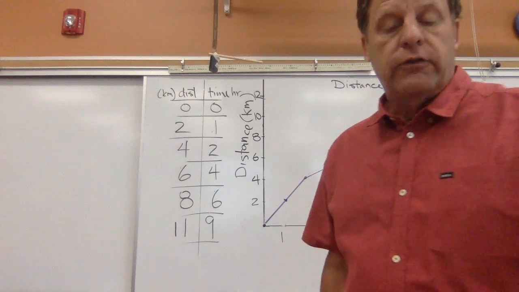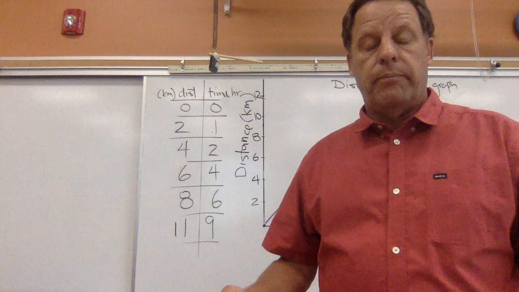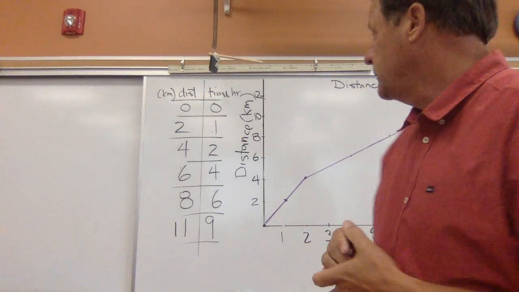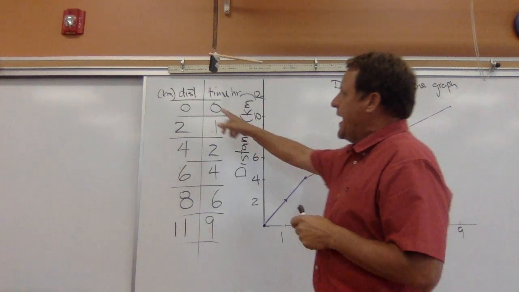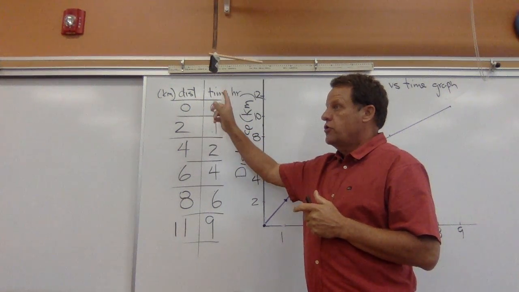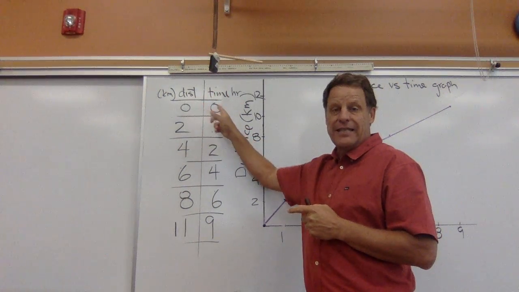So anyway, we're going to look at that. Let's say that we had more of that information. It's going to end up being the same numbers, but let's say that I had some different data that gave me distance and time.